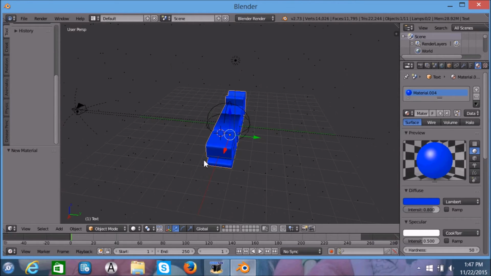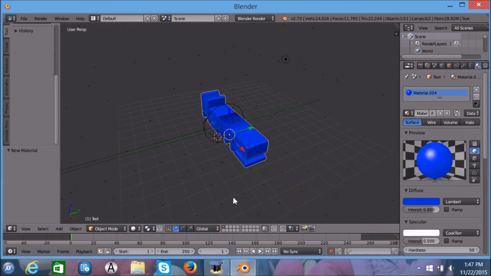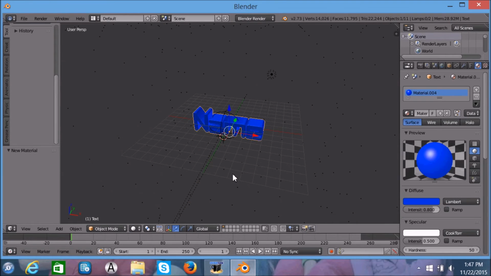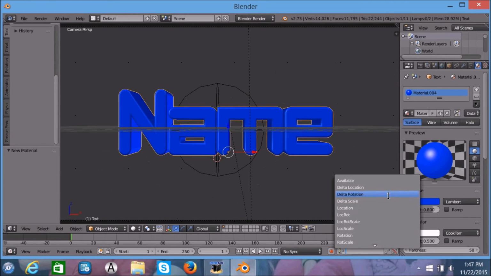So now we're gonna start animating. We're gonna press record keyframes. I'm gonna select our keyframe.